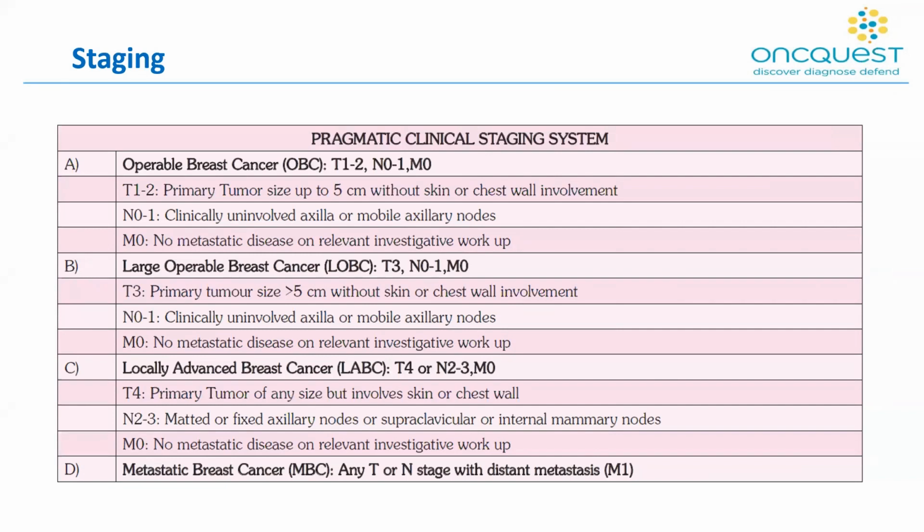There's then the large operable breast cancer, essentially the stage T3, with a tumor size of more than 5 centimeters, N0 or 1, and no metastatic disease. This is followed by the locally advanced breast cancer, LABC, in which there is involvement of the skin or chest wall, or there is N2 or N3 category of axillary lymph nodes, but still no metastasis. And the final category, the highest, is the metastatic breast cancer with any N or T stage and distant metastasis present.